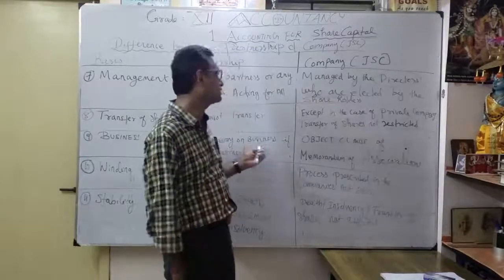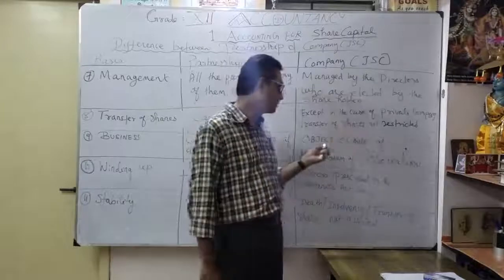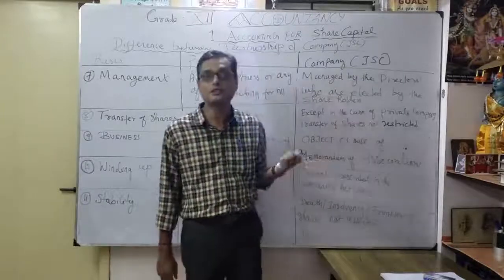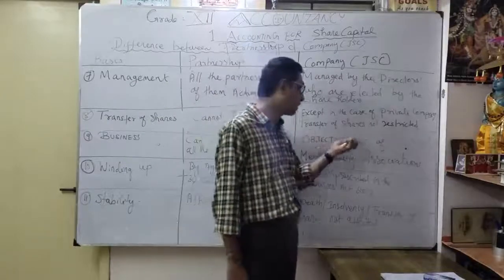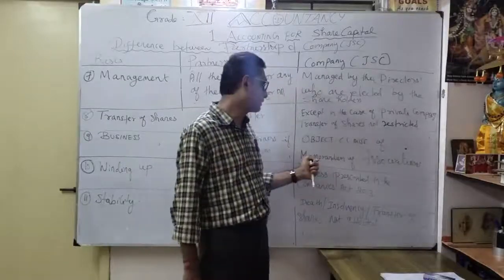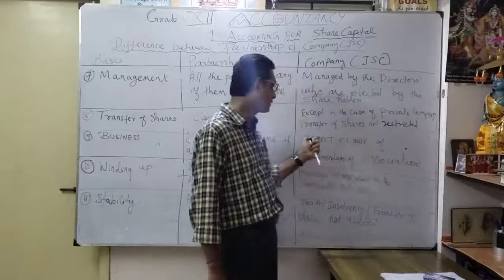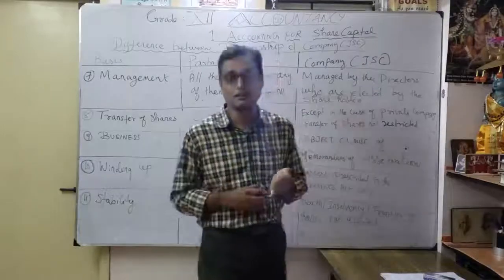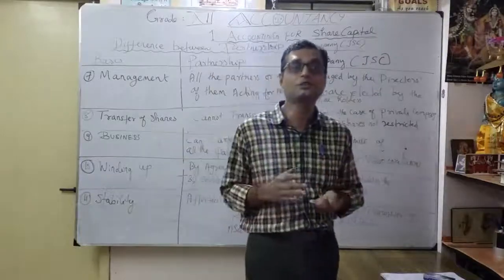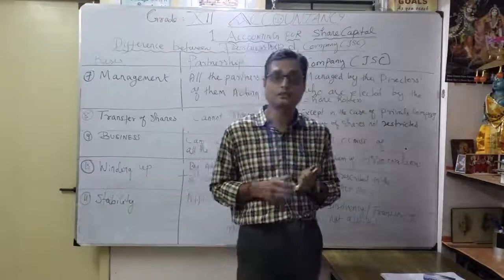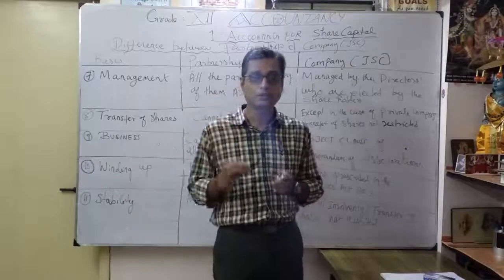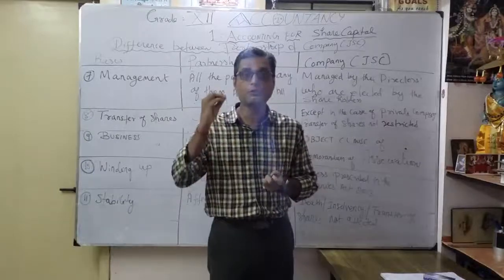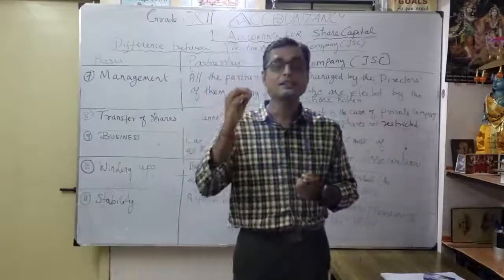But here, in a company, you know the different clauses, maybe name clause, object clause, liability clause, like that, totally 5 clauses. Under the object clause, you have to clearly mention in the memorandum of association what the business is. The business should be legal. So there you have to clearly mention the object of the business, what you're going to do, what you're going to produce, or whether you're doing trading without affecting the environment.